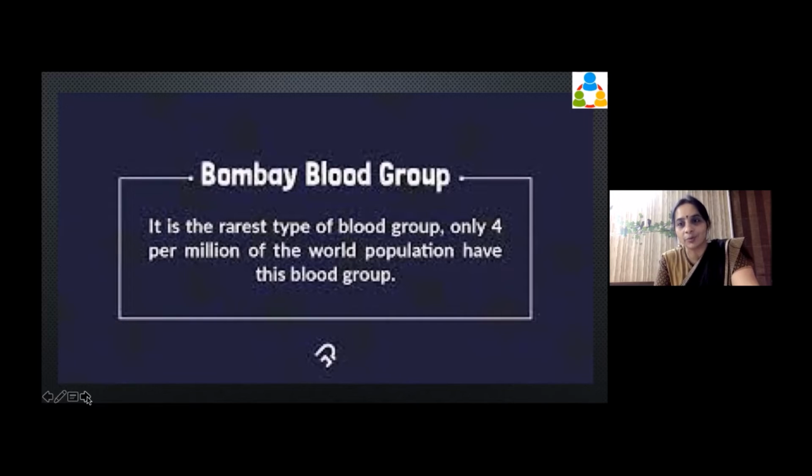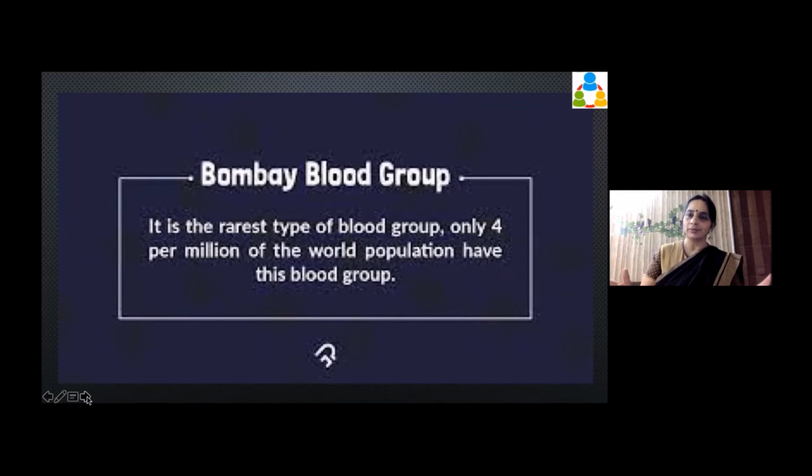Is that understood? Now, there is a very small number of people who actually have this blood group. It was discovered in somebody in Bombay. They have a registry of those people who have this blood group, and if anybody needs it, they contact each other. If somebody has an accident or needs some kind of blood transfusion, they check with this registry and reach out.